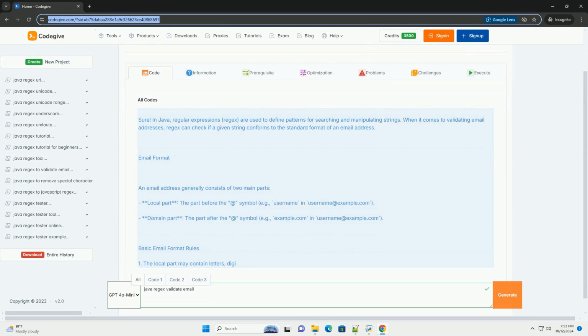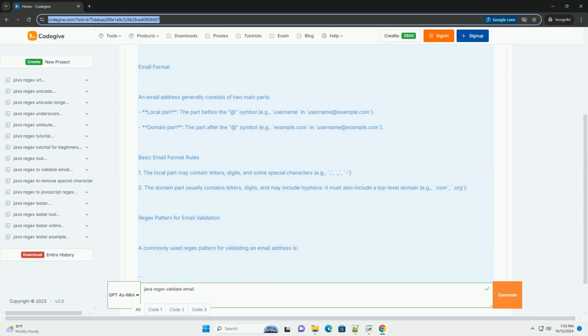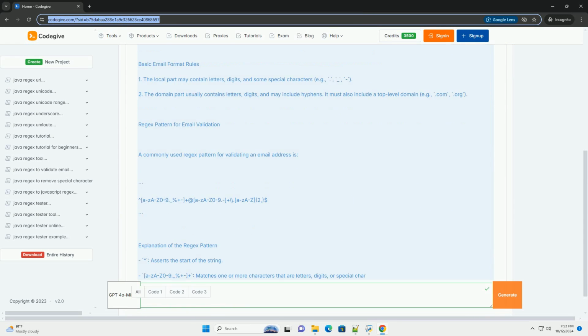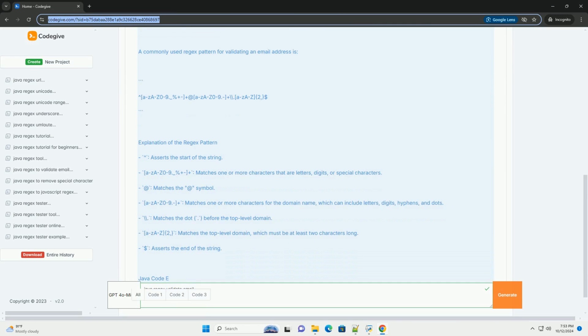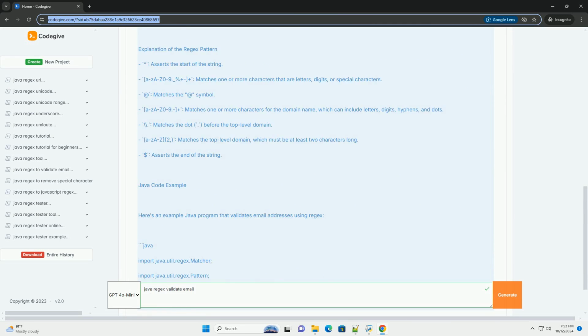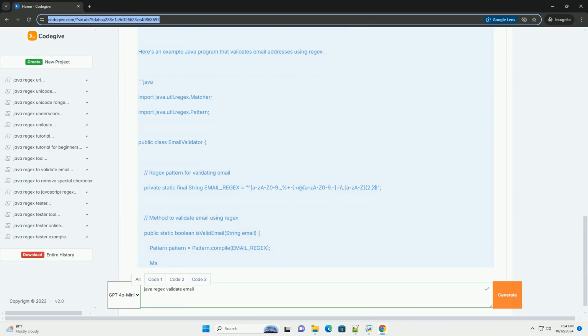Sure. In Java, regular expressions, regex, are used to define patterns for searching and manipulating strings. When it comes to validating email addresses, regex can check if a given string conforms to the standard format of an email address.